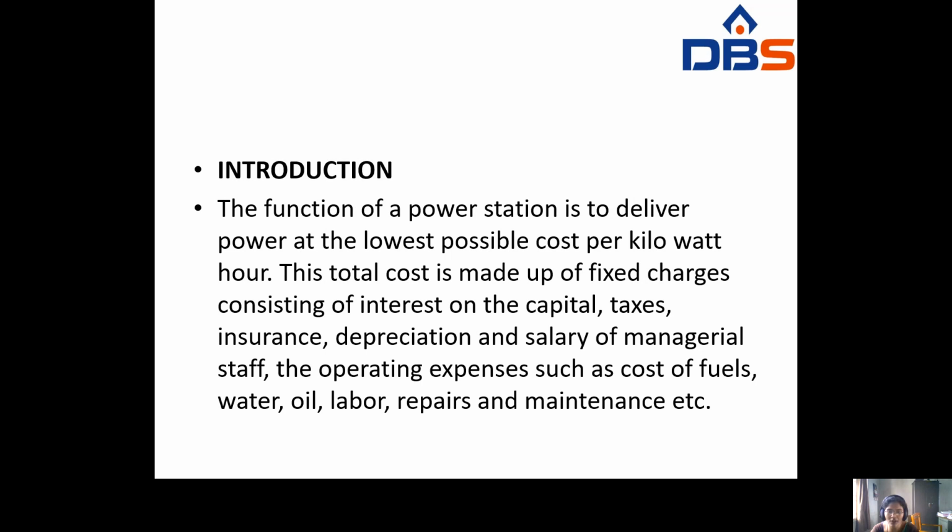Here the function of a power station is to deliver power at the lowest possible cost per kilowatt hour. So how can you get electrical energy? From the generating stations, that means from the power stations. We have different types of power stations: thermal power station, hydro power station, wind power station, solar power station, like this. The main aim of the power station is to deliver the power at the lowest possible cost per kilowatt hour.